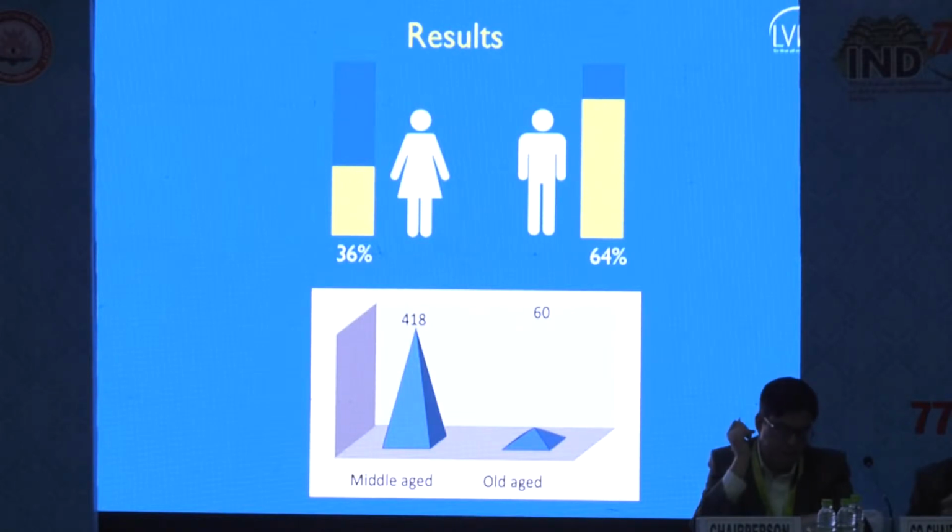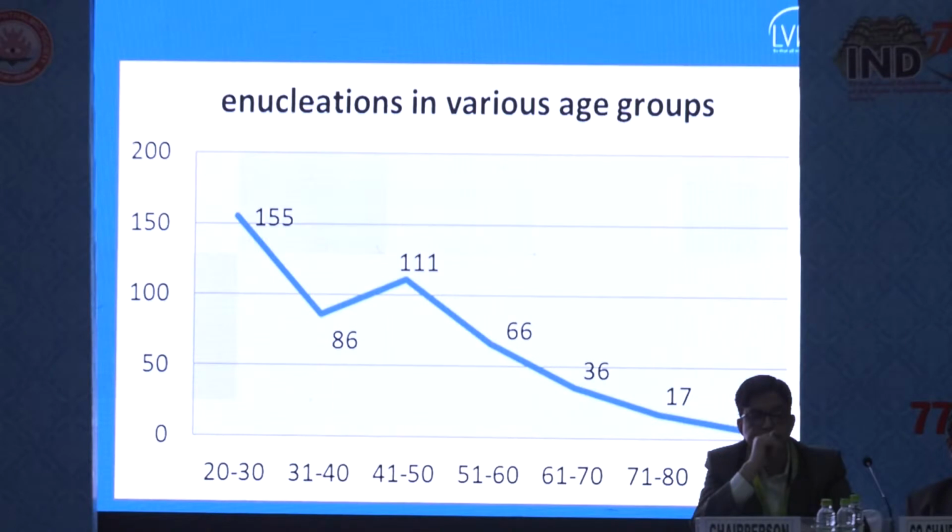The population was further subdivided into middle-aged with greater than 20 to 60 years, and greater than 60 years was considered as old-aged group. 87% of the population belonged to middle-aged category, and we noted that most of the enucleations were seen in between the 3rd to 5th decade of life. This could indicate that there is an increased socioeconomic burden as well as it can affect the quality of life.